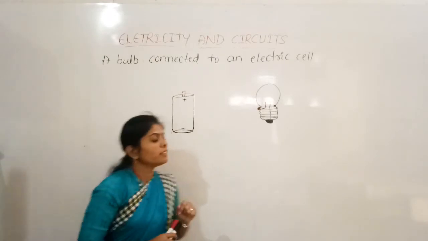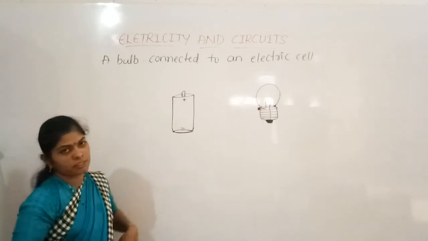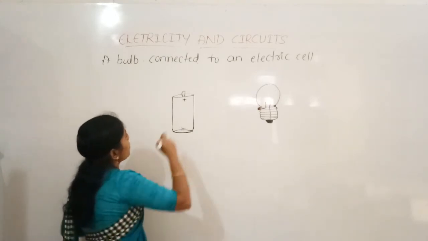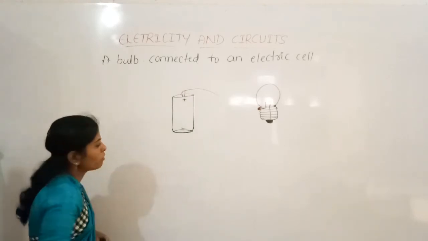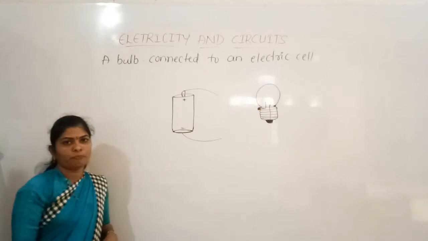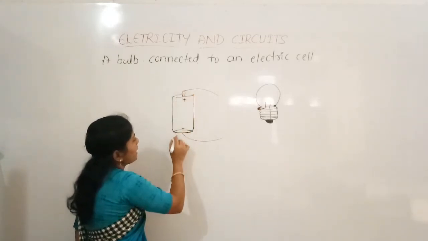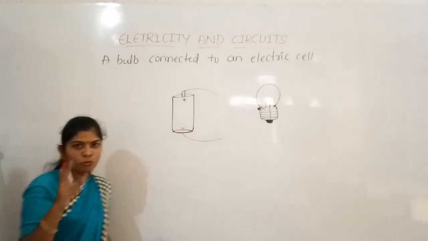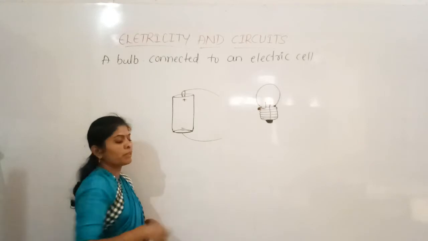Later we have to connect those wires to these two terminals. One wire we have to fix to this terminal, and the other wire we have to fix to the negative terminal. Okay, so for these two terminals, positive and negative, we have taken two wires and each wire is connected to each terminal.